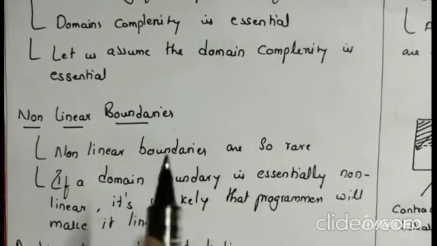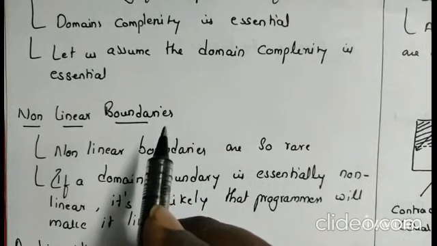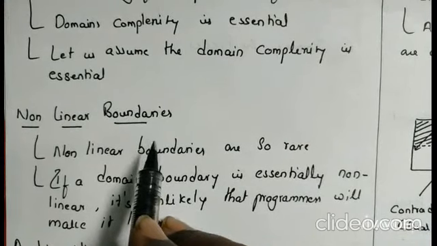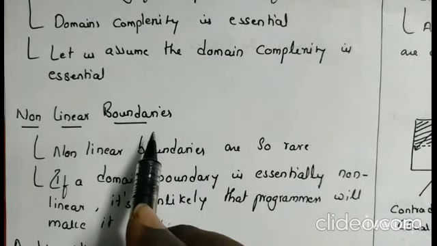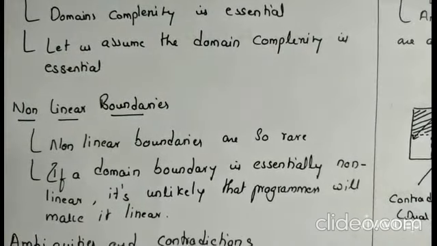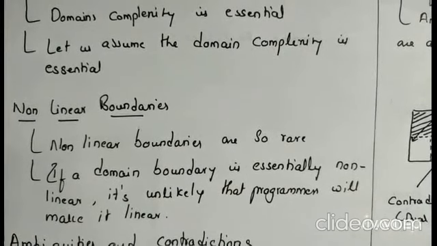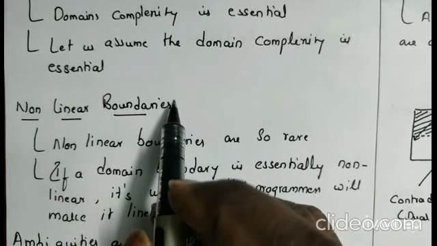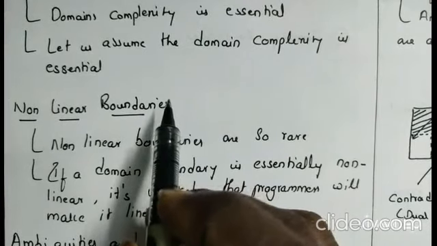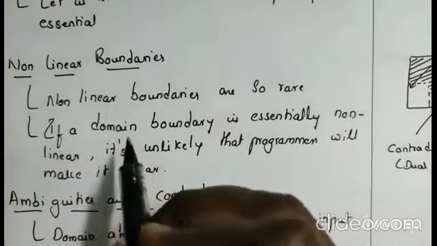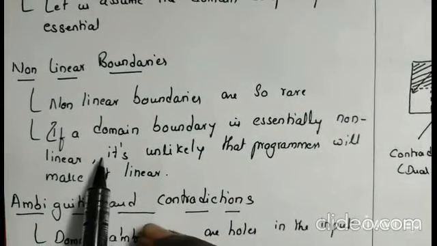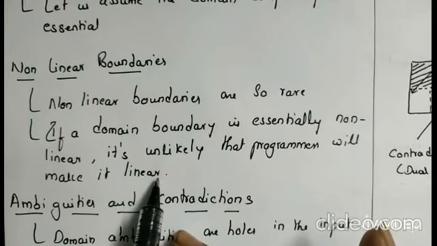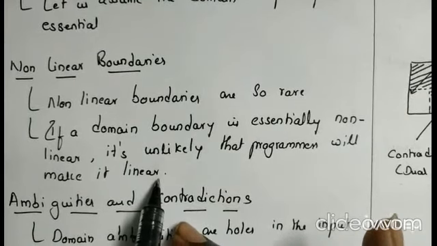If the domain is ugly or nice, we have to decide. If the domain is ugly, it definitely has non-linear boundaries. A domain which consists of non-linear boundaries is an ugly domain. Here non-linear boundaries are so rare in programming that there is no information on how programmers might correct such boundaries if they are essential. If a domain boundary is essentially non-linear, it's unlikely that the programmer will make it linear. That means the programmer can make ugly domains into nice domains.